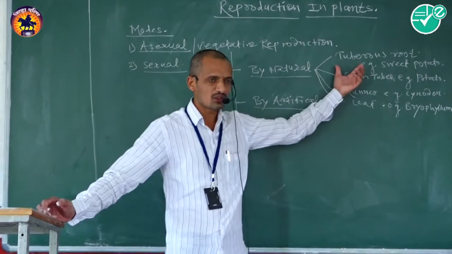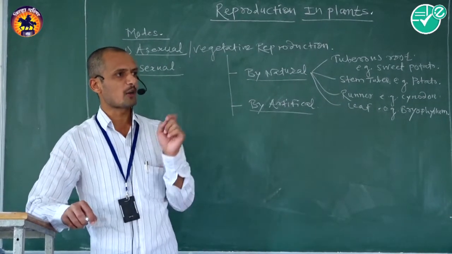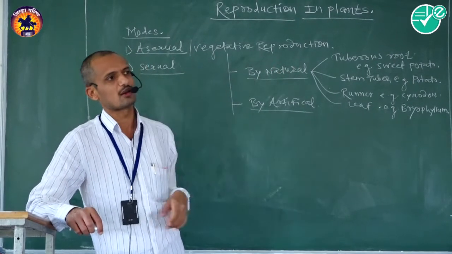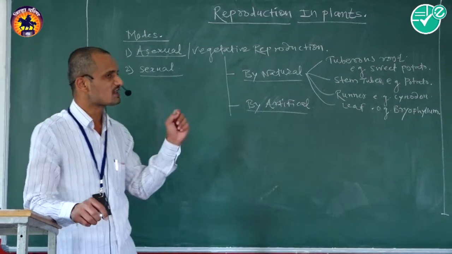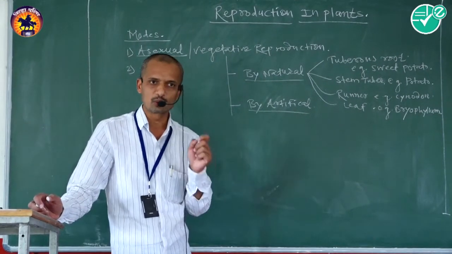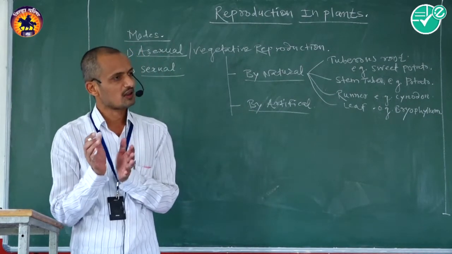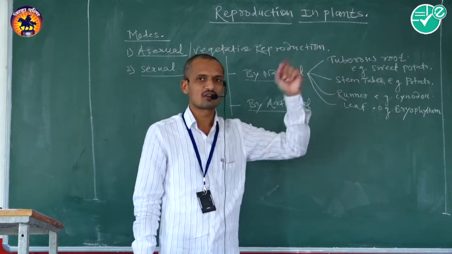Tuberous root is an underground modification of adventitious root, particularly in sweet potato. These adventitious roots get modified for food storage and bear a swollen, turgid structure, called tuberous root.